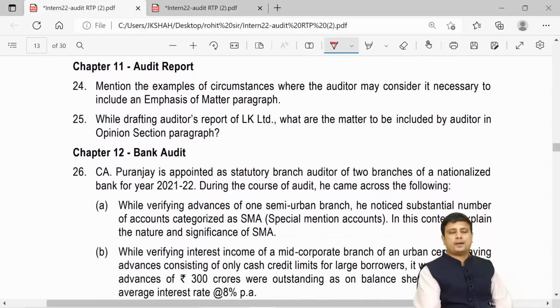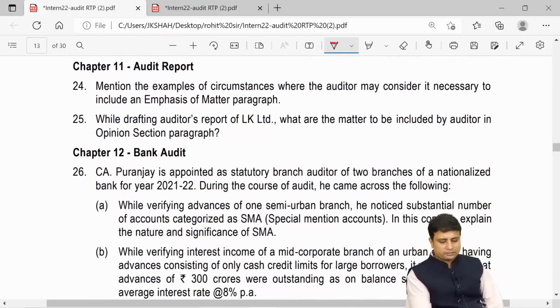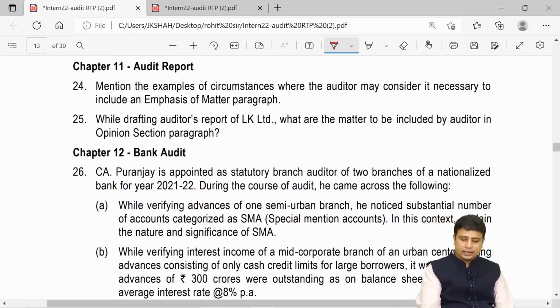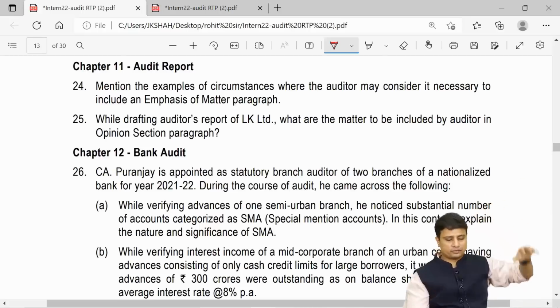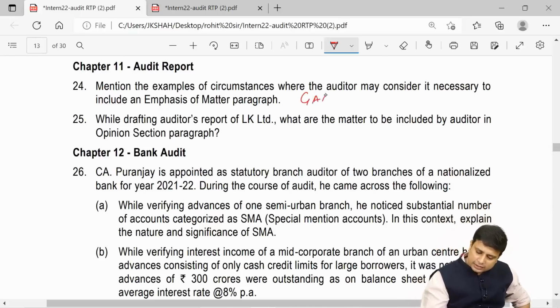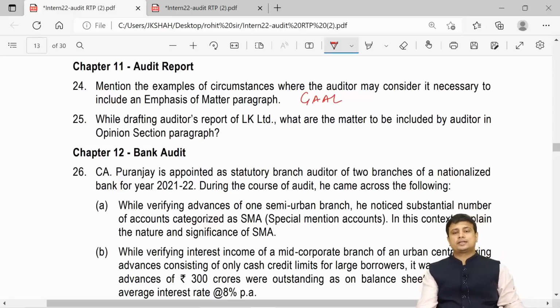Next, chapter number 11, audit report. Mention the examples of circumstances where the auditor may consider it necessary to include emphasis of matter paragraph. So first we will explain emphasis of matter paragraph. Then later on, if you recollect, our examples of GAL. We'll write the examples of going concern, early adoption of new accounting policies. So we'll write all those points which we have already discussed in our notes.